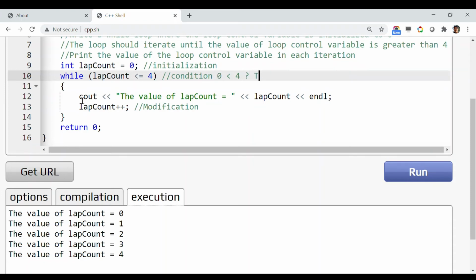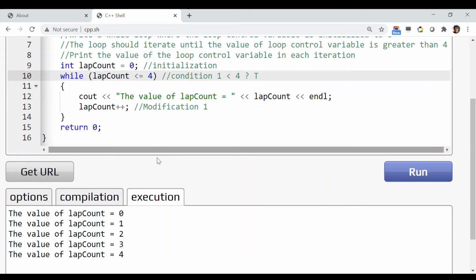So it came inside the while loop, printed the value of lap count as 0, just like this first line, and then incremented the lap count by 1. The new value after the modification of lap count is 1 now. With this value 1, it again went to the while loop and checks whether 1 is less than 4 or not.